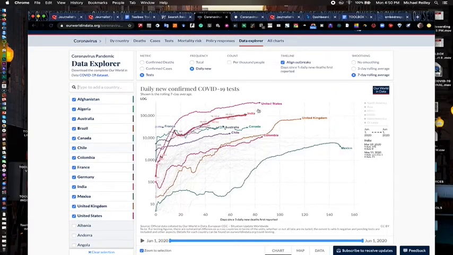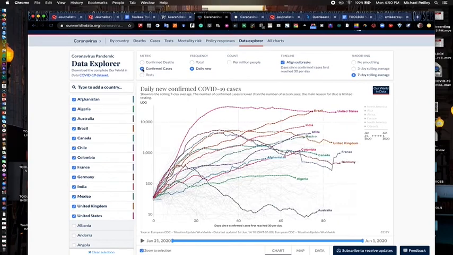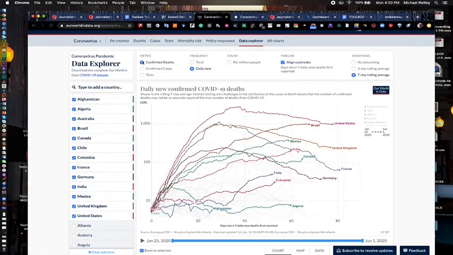And it will add the various countries to the chart. And as you can see, it's interactive. So when you roll over it, you can see the cases, or the number of tests in this case. Confirmed cases, this graphic will look a little different. US starting to level off a bit. Confirmed deaths, right there, starting to level as well.